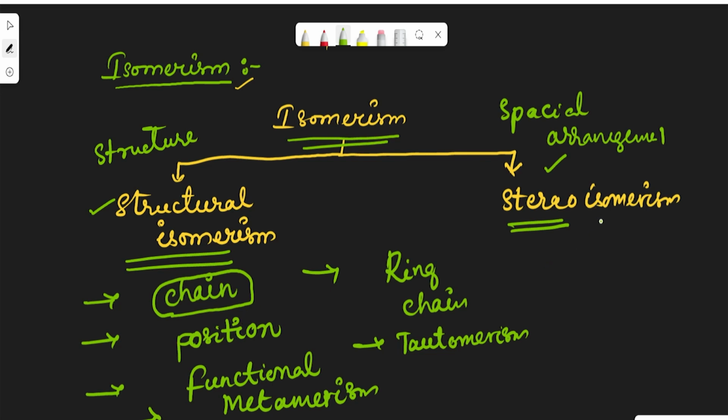What about stereoisomerism? Stereoisomerism is generally classified into two types. What is the first type? Configurational isomerism. And the second type is conformational.